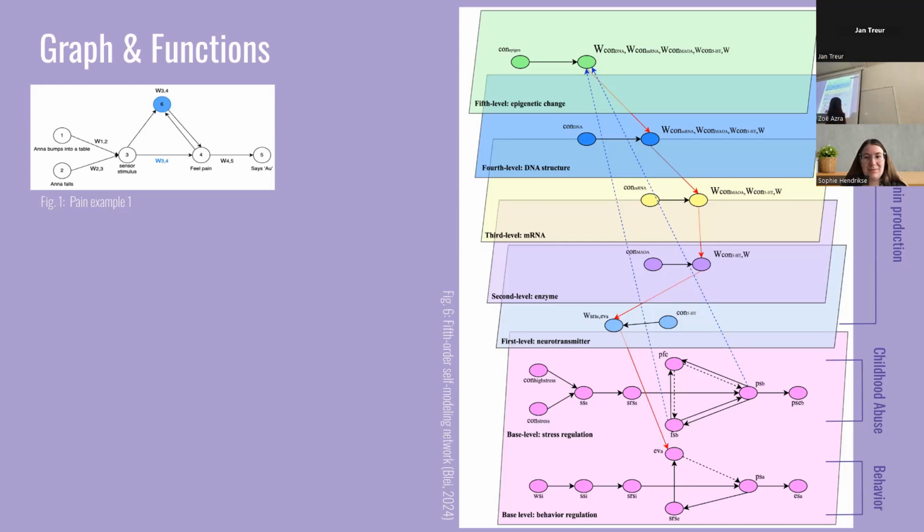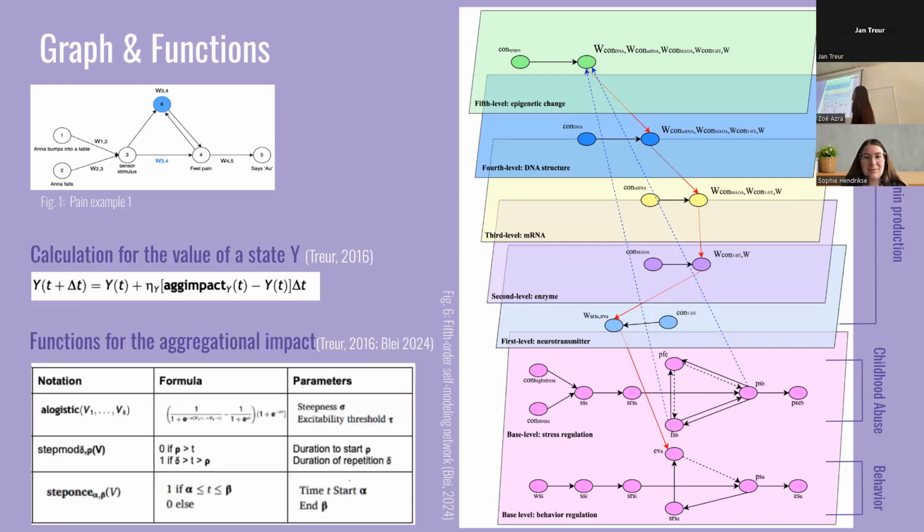So if you look here, there is a context state for high stress and a context state for low stress. The context state for high stress indicates that there is a presence of childhood abuse, and the other one indicates that there is no presence of it. The state up in green regulates the epigenetic change, and the states below it regulate the serotonin production, which then influences this lower network, which regulates the behavior of a person.